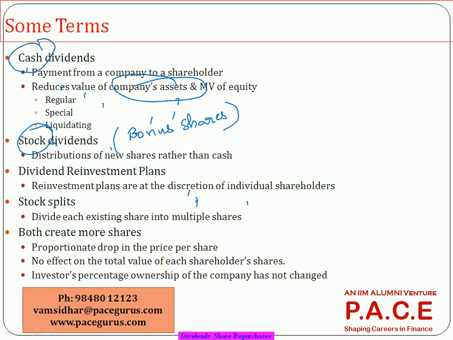On any day the dividend is paid, it's like some money is moving out from the company to the pockets of investors. The day the movement happens, it reduces the value of the company's assets, and the overall equity also comes down, because otherwise that entire portion would have been retained. If the company doesn't pay any dividend, it goes as retained earnings. If it goes as retained earnings, the size of the equity goes up. Now, if some portion is paid as a dividend, the retained portion comes down, so the size of the equity also comes down for the company.